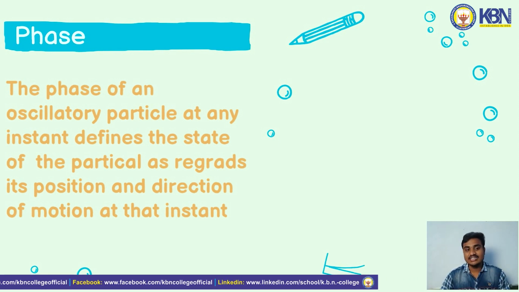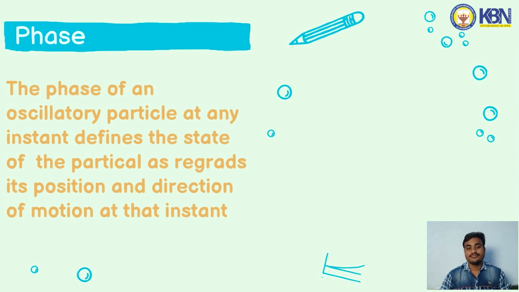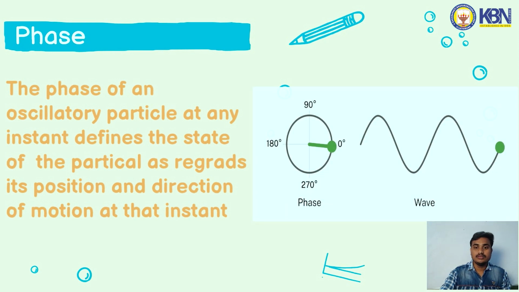This is what the phase is: 0 degrees, 90, 180, 270. It is represented in a sine wave.